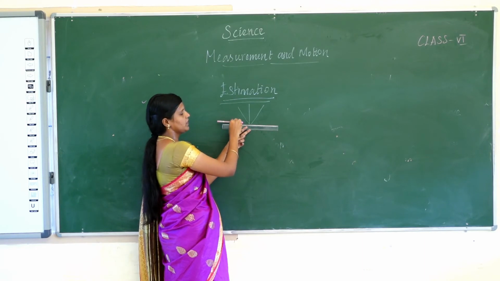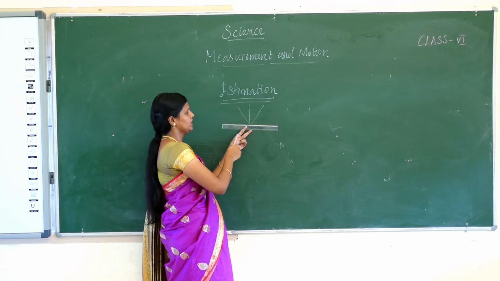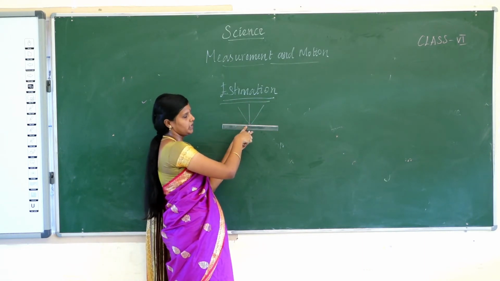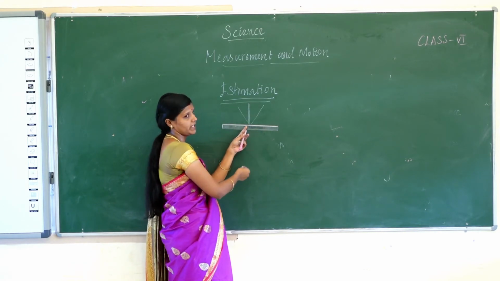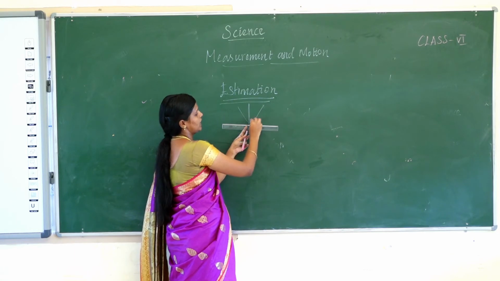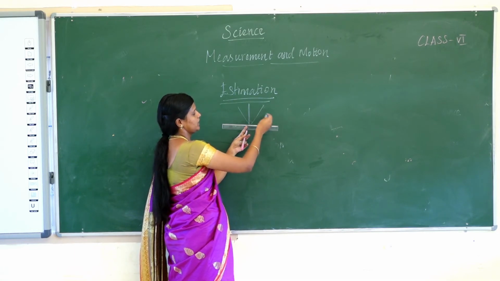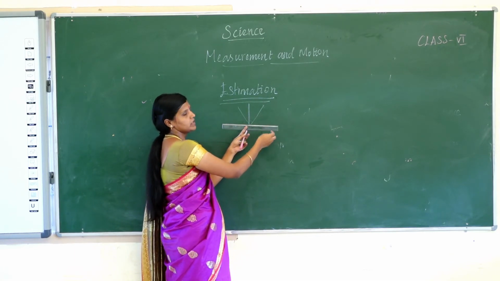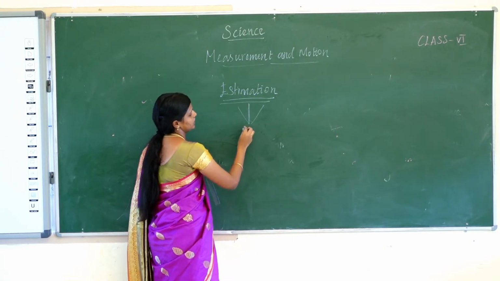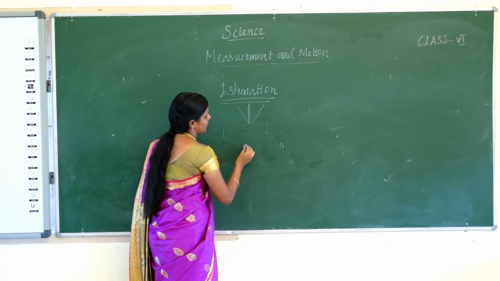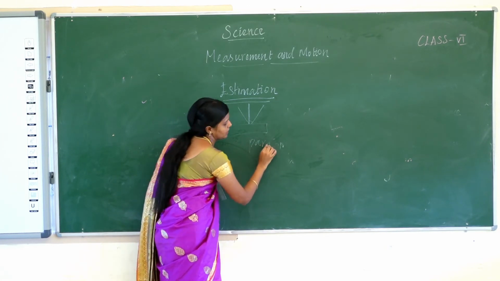So even when you take any measurement, your eye must be vertically above the point. Only then will you have the correct value. Otherwise, if your eye is at an angle, the result will be in error. This error is called parallax error. Do you understand what parallax error is?